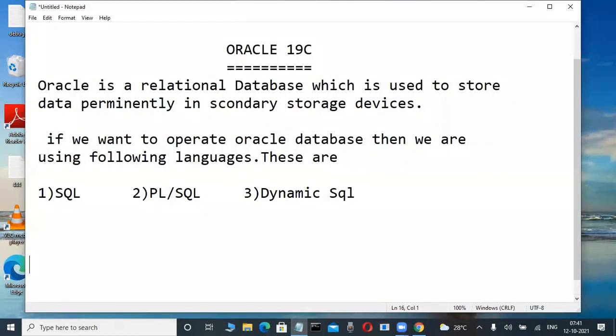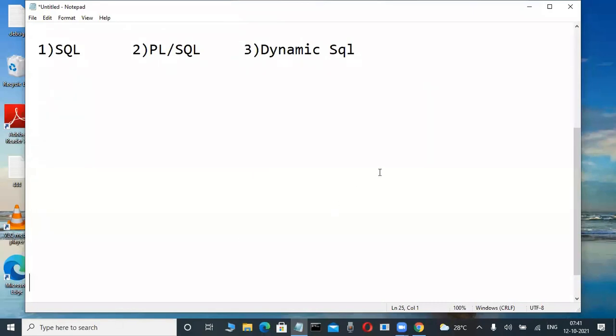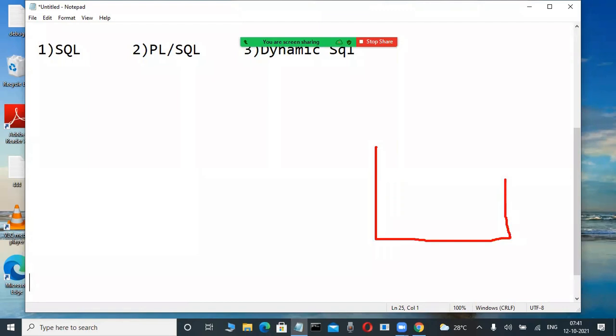Observe slowly here. Suppose I am installing Oracle software. How to install it, I will tell you in one of the classes, don't worry. Whenever we install Oracle software, some place is automatically created on a disk. Okay, fine. This is called a database. In this database, you also store data.